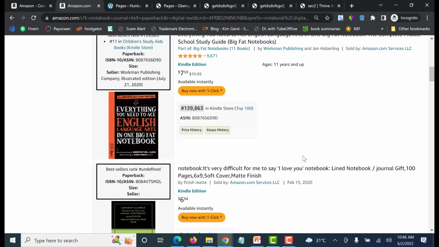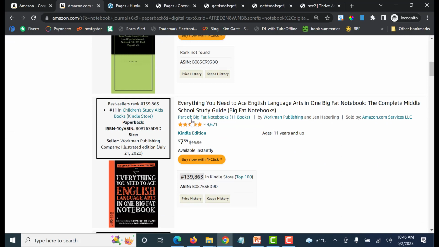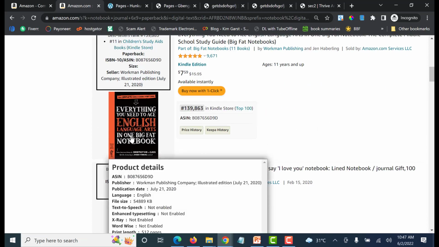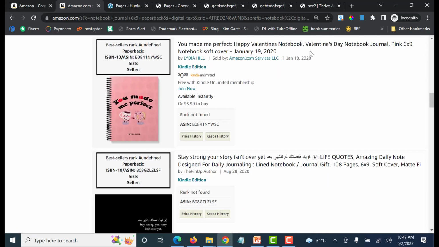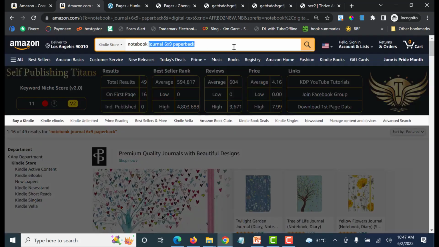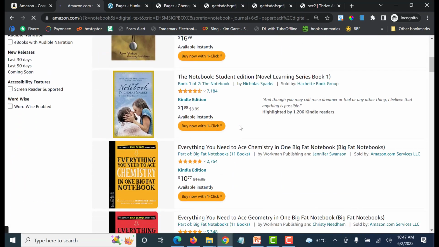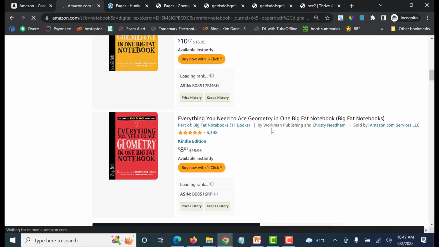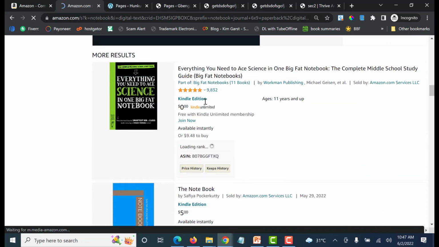And I'm sure it's because of the keyword I searched for that it came out, because you see "Big Fat Notebook," 11 books. Workman Publishing, this is a big author kind of thing. And this kind of cover, you can actually still create by yourself using Canva. Let me use a simple example. Notebook. We're going to see a lot of books, right? 20,000, that's expected. You see that book is still coming out again. That's the same people, right? So they have a stronghold on that niche called notebook, and this is still them again.